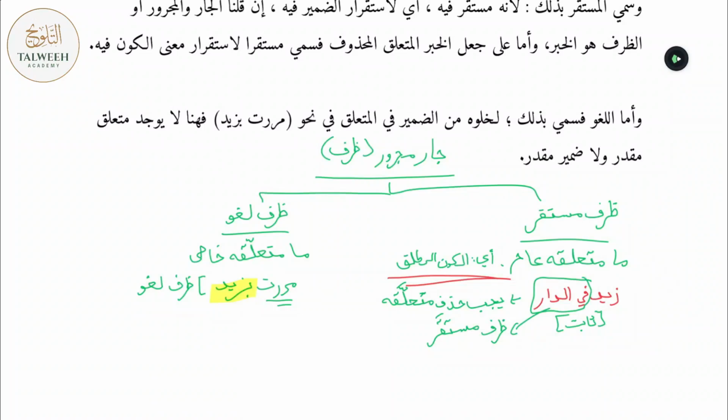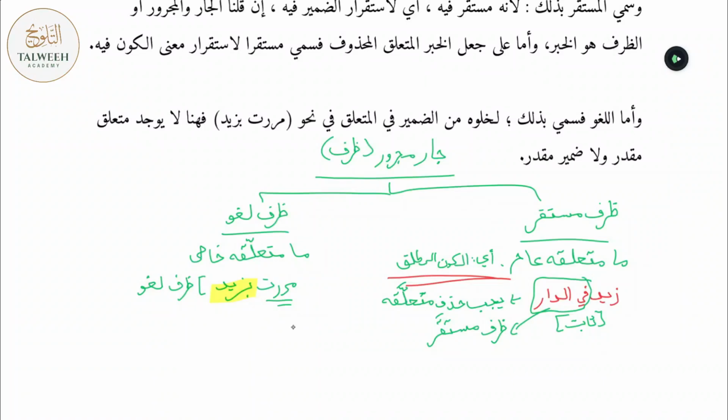which is more specific than mere existence. Right? Beyond mere existence, it includes passing by someone. It includes eating. It includes drinking. It includes helping, etc., etc. When it comes to the ظرف لغو, right? Anytime you have a Jaar Majrur connecting to something other than al-kawn al-mutlaq, mere existence, it would be a ظرف لغو. So marartu bi Zayd, for instance, is an example of this.